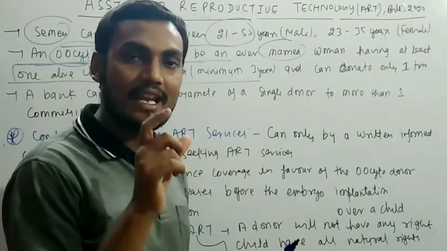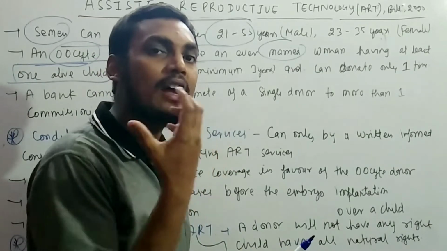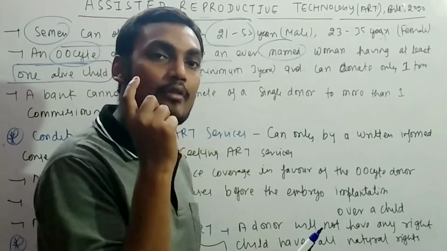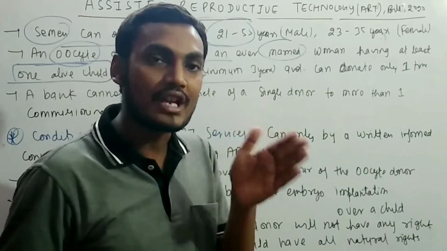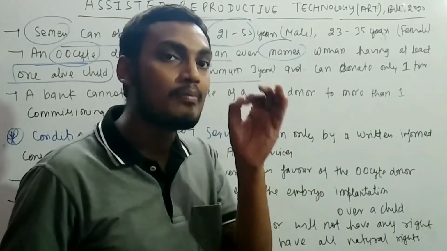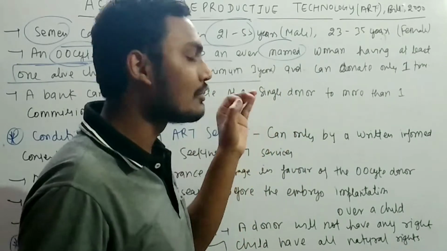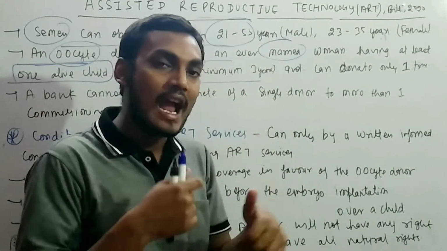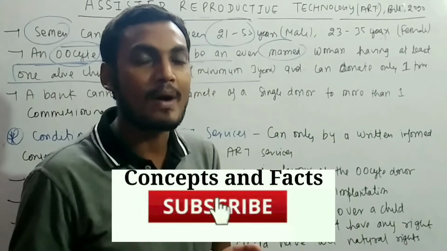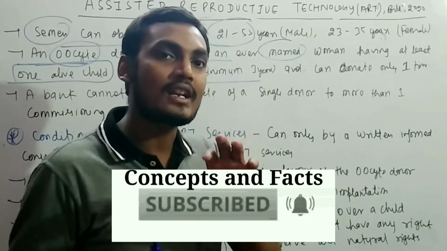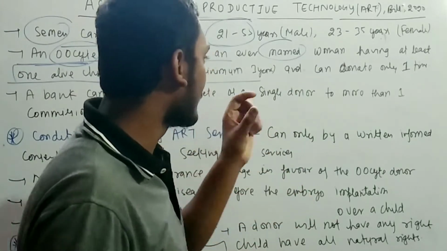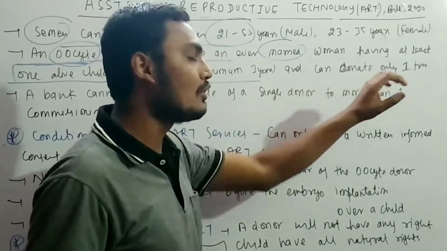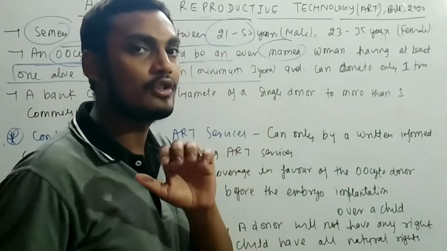Means if an oocyte is provided by a woman, she should be a married woman with a child of at least 3 years, and that child must be alive. So this is one of the discriminations, and it basically excludes the single male partner and especially the LGBT community. This is one of the discriminatory parts. And a donor can donate only one time, that semen can be donated only one time.